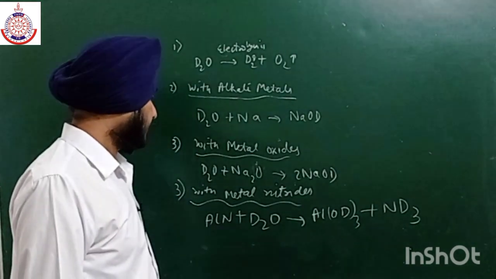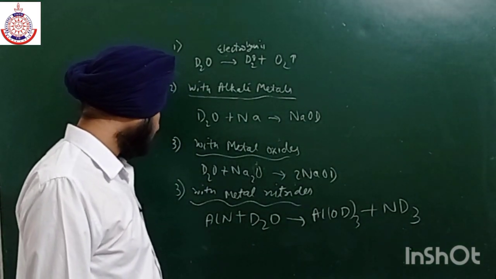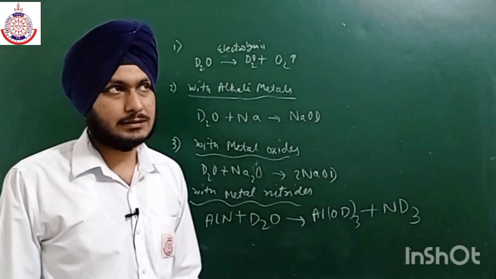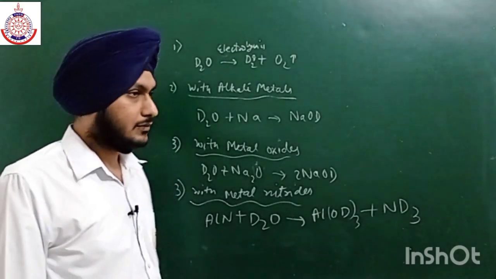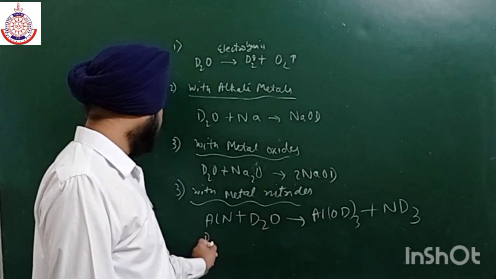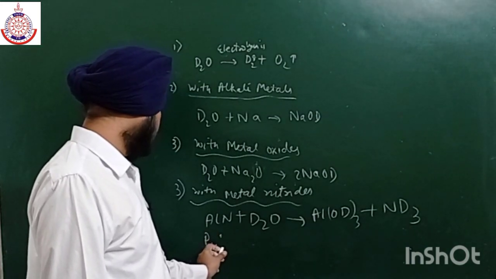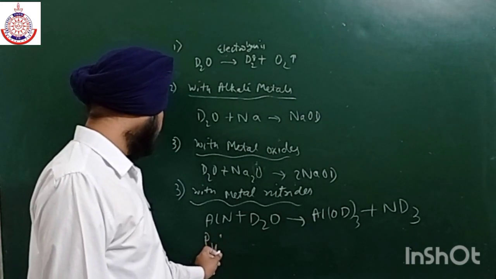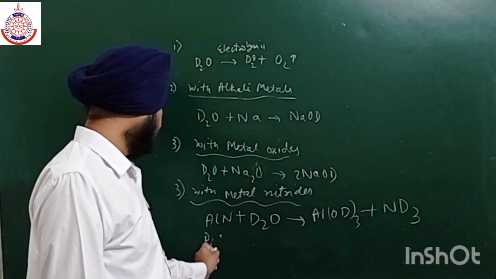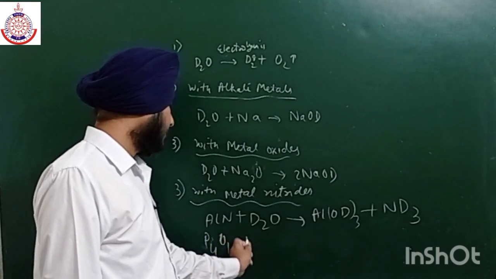Similarly, it can also react with some non-metallic oxides. For example, we have P4O10.